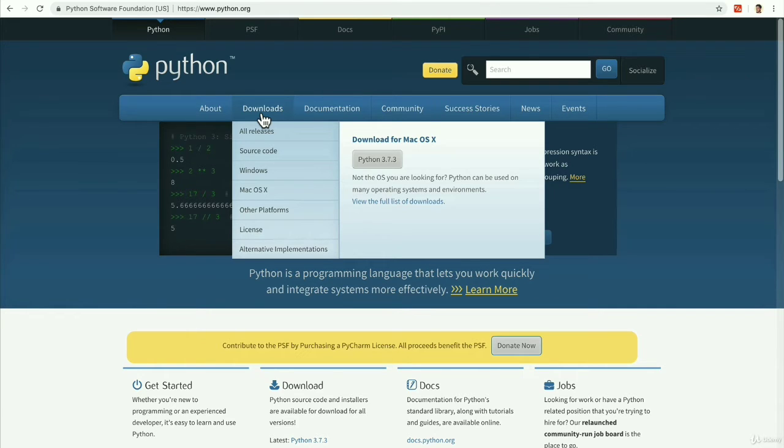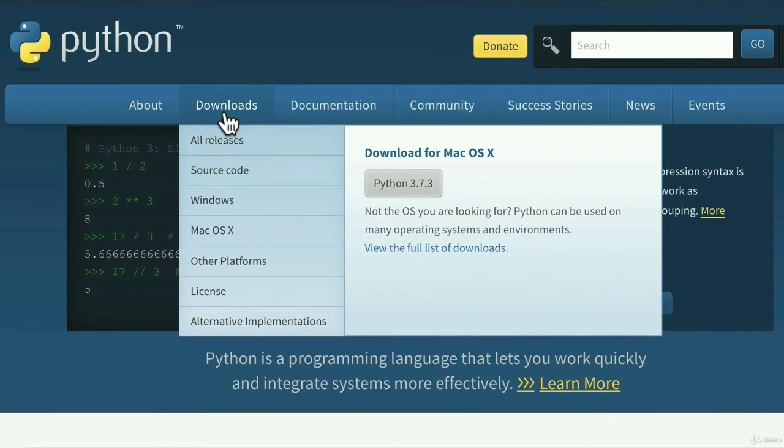Now, if this is not your first language, and let's say you've written code in C, C++, or JavaScript, and you just want to learn Python, you're going to find these first couple of videos quite easy. But bear with me, trust me, we're going to get into some advanced topics here, and we're going to make you a full-fledged developer by the end of this. But let's go back to this topic at hand, this idea of downloading this translator.